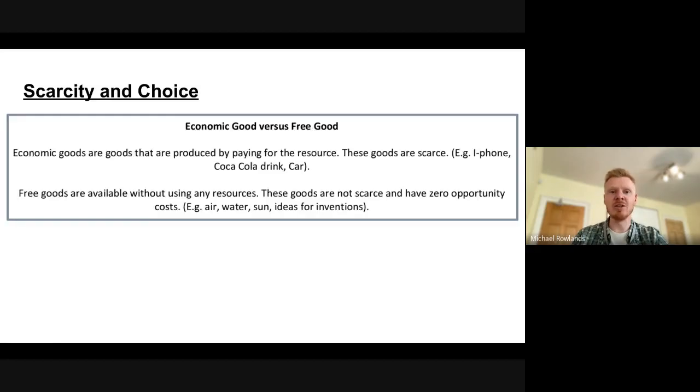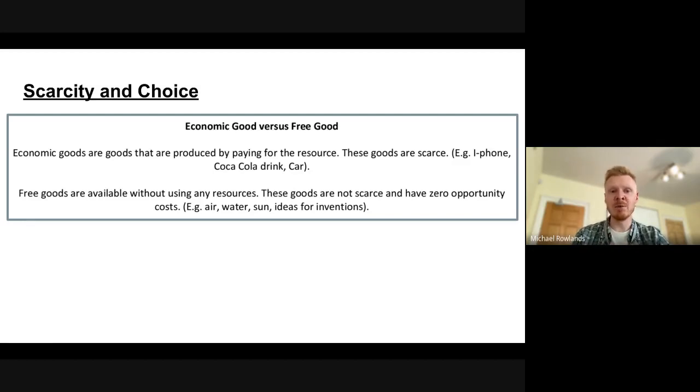Okay, let's have a look at our last concept for today under scarcity and choice, and that is economic goods versus free goods. Okay, economic goods are goods that are produced by paying for the resource. So these goods are scarce, i.e. iPhones, Coca-Cola drinks, cars, almost anything you buy, because you have to pay for that resource, it means that the resource is limited, is finite, has a value, and therefore it's an economic good.